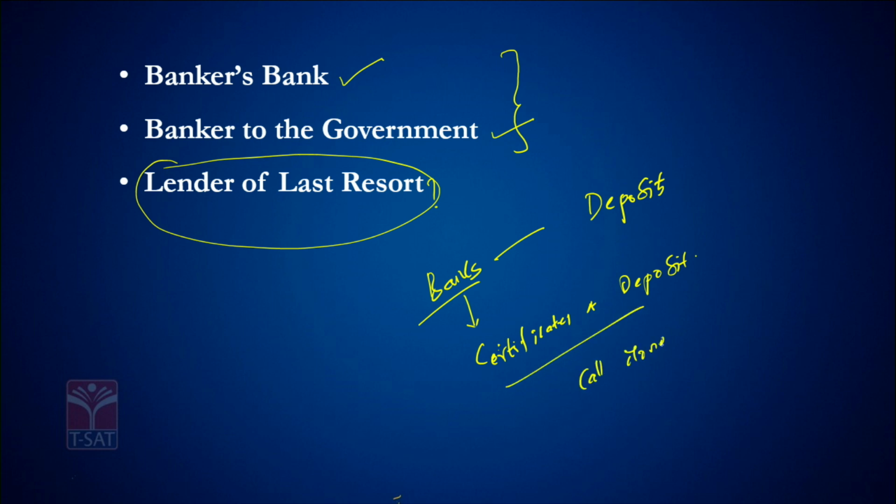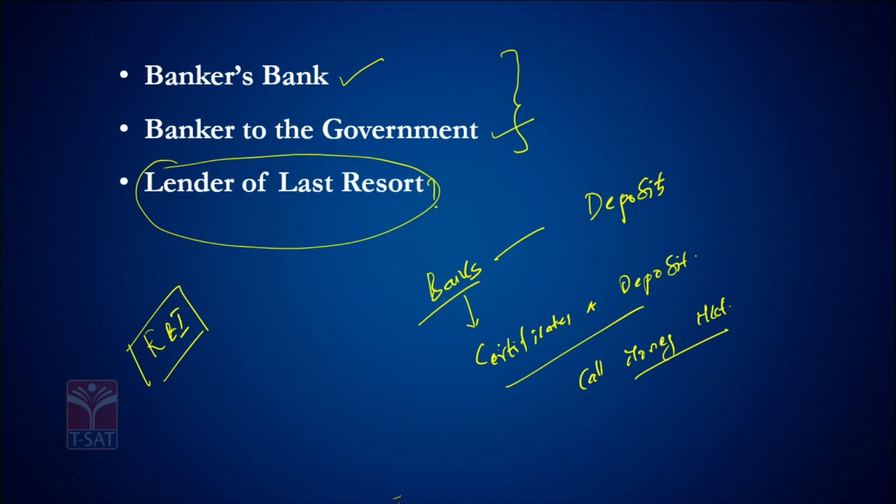But in case a bank is badly in need of money and is not able to raise money from the markets, the last option that banks always have is with RBI. RBI is the one who says, in case you badly need money and you are not able to raise enough from the markets, you are always welcome to knock on the door, and that is none other than the last resort, RBI. Hence RBI is said to act as lender of last resort to the bankers.